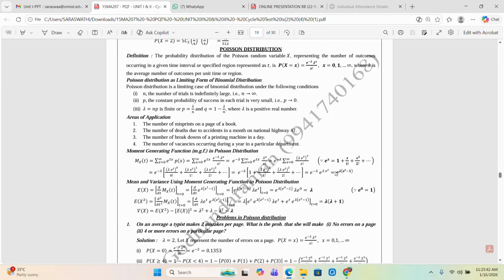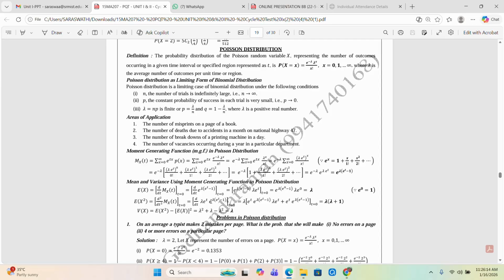So this is in the form of e^x, where x is λ e^t. Now we already have the constant e^(-λ), so e^(-λ) into e^(λ e^t), taking one e^λ constant. Comparing these, the power is λ (e^t minus 1). So this is the formula for the moment generating function of the Poisson distribution.